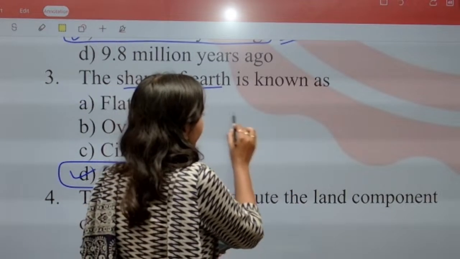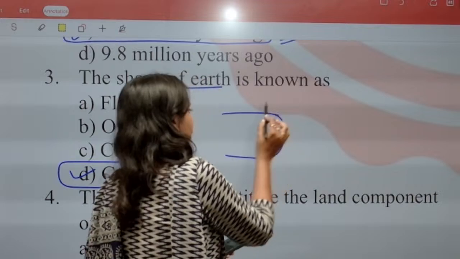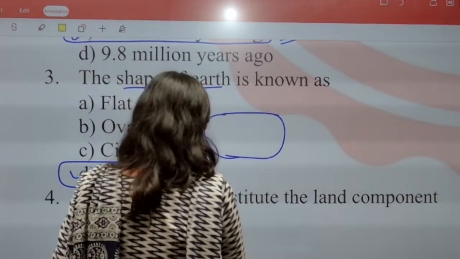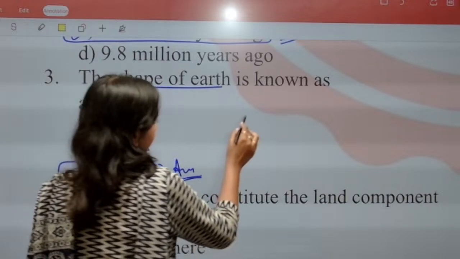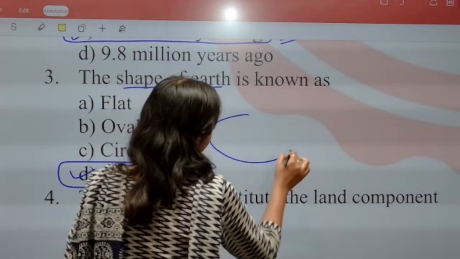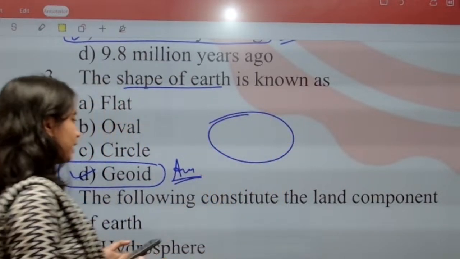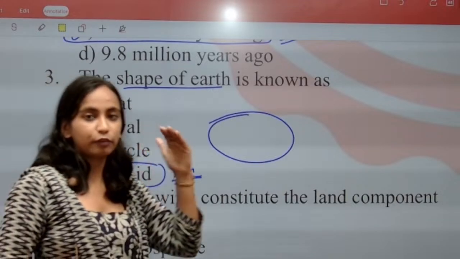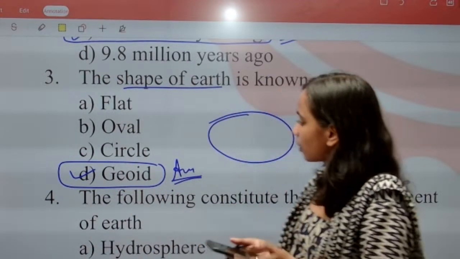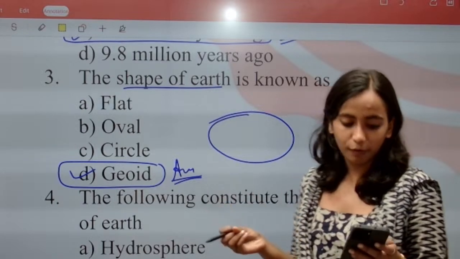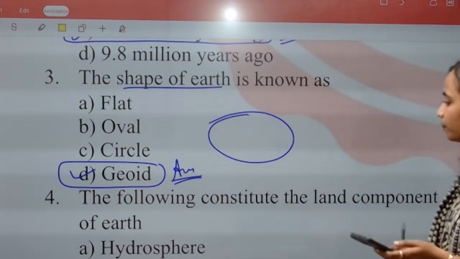It is a little flat from the top and bottom and little spherical on the sides. Okay, this kind of structure is there. So such a shape, okay, that from poles it is flattened, from equator it is bulged out. Such a portion is called geoid. So what is the shape of Earth called? Shape of Earth is called geoid.